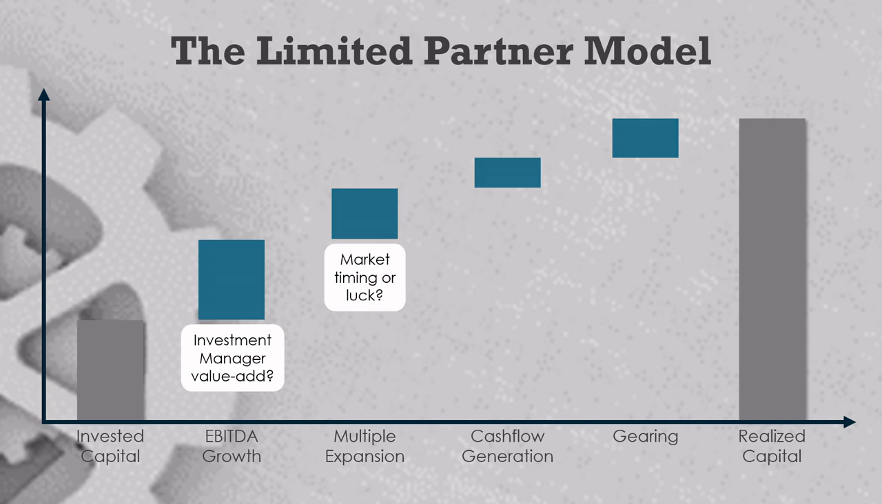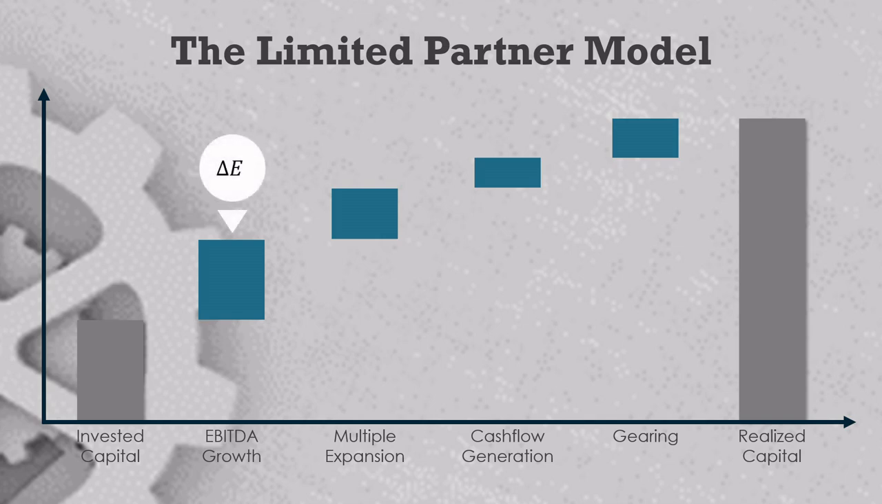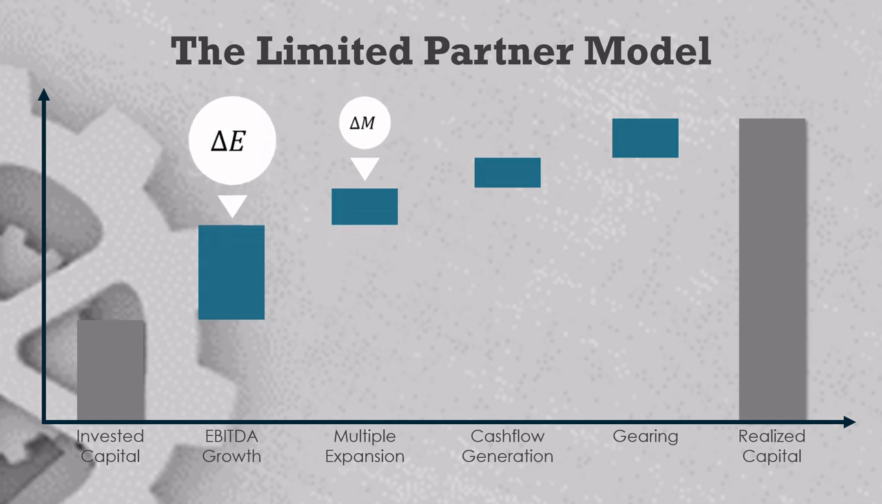Fortunately, GPs have some control over this. Regardless of what model is being used, EBITDA growth is always proportional to delta E, the difference between entry and exit EBITDA. And multiple expansion is always proportional to delta M, the difference between the entry and exit multiple. So, making yourself look like a more skillful GP with more EBITDA growth and less multiple expansion is as simple as providing numbers that give bigger delta E's and smaller delta M's.